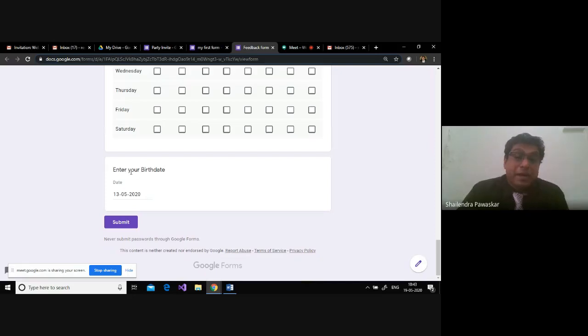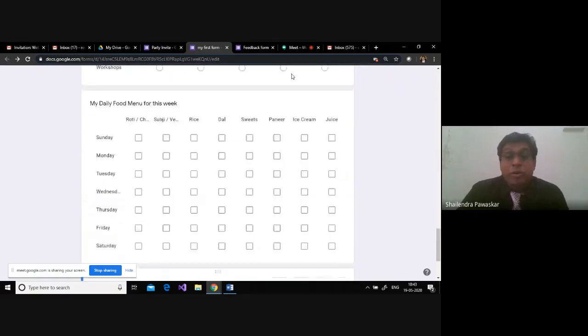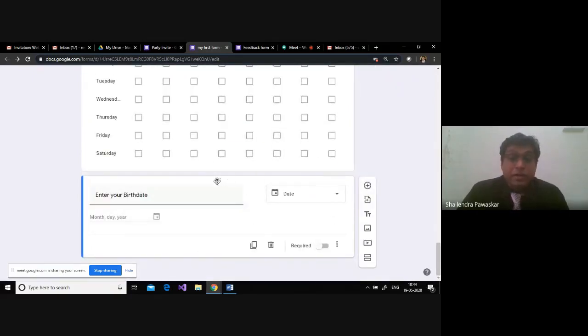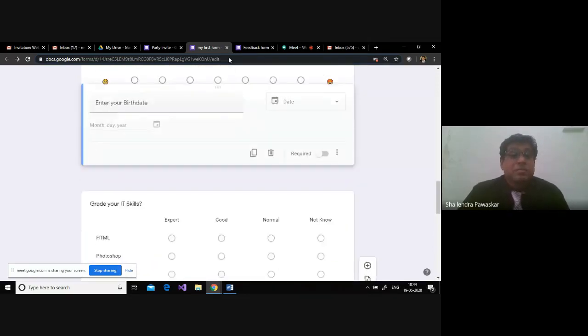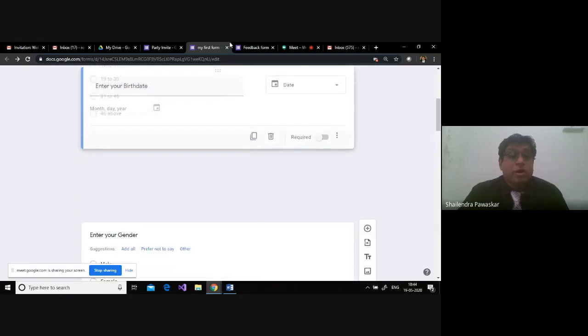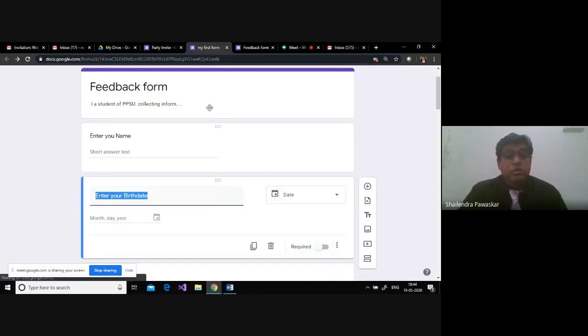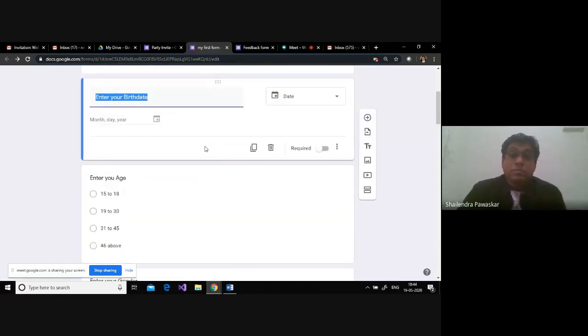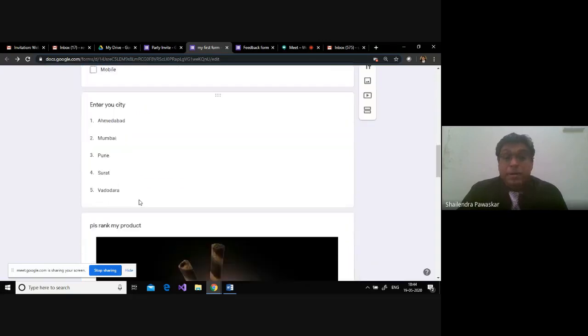Now normally the birth date is not at the end of the form. See, while creating a form, as per the option I'm going to create this particular, I'm showing this particular thing to you. Now if I want to shift this particular birth date to the top, maybe after name or maybe after email, let us select this, drag this up. So I'm dragging this up wherever I want. Say I want this particular thing after name. Okay, I leave it. So this is how you can shift your tabs of questions. So after name, you can directly go to the birth date, right?